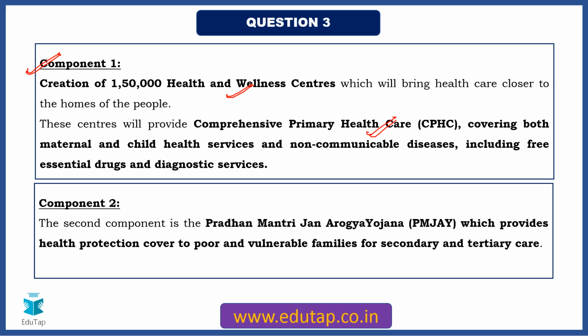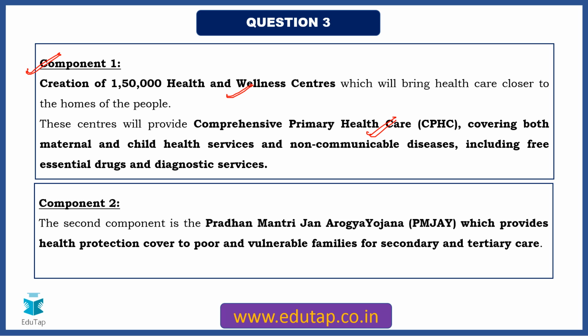So you can say from the grassroots level we need to connect people to these facilities. These would also include free essential drugs and diagnostic services, right? Only when these facilities are provided to the public can we fulfill our bigger dream of making India a healthy nation, which you can link to the first question that we were seeing, the 10 dimensions. One of those dimensions was a healthy India, right?